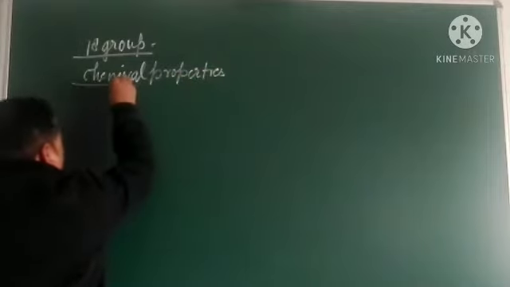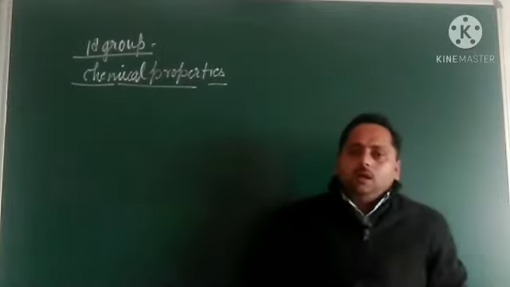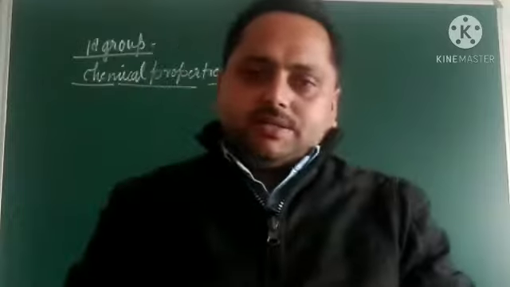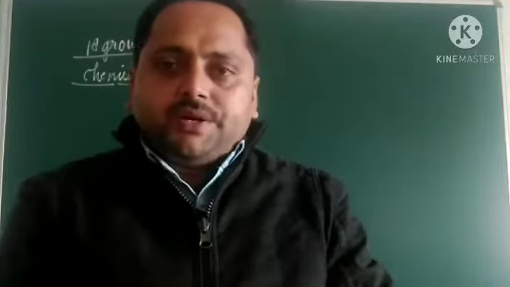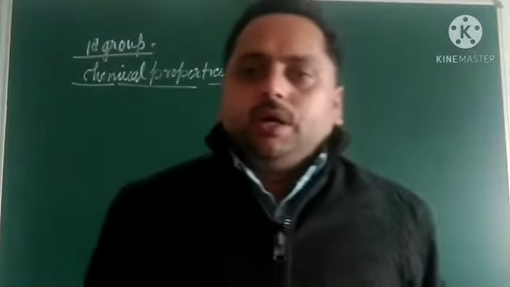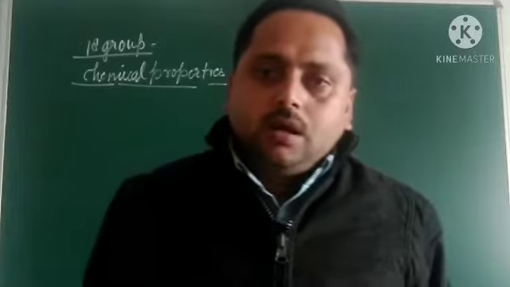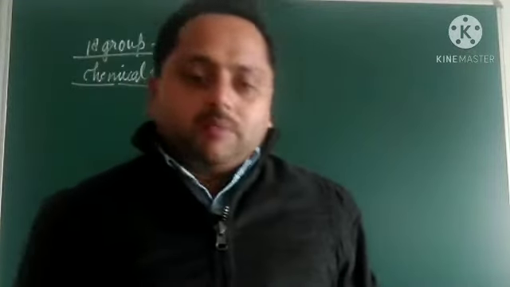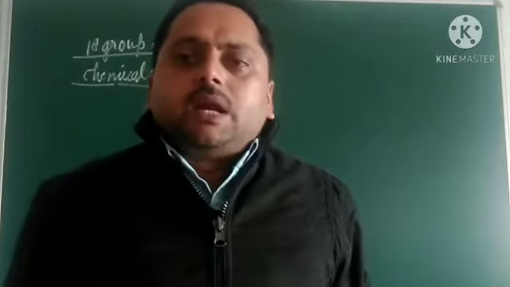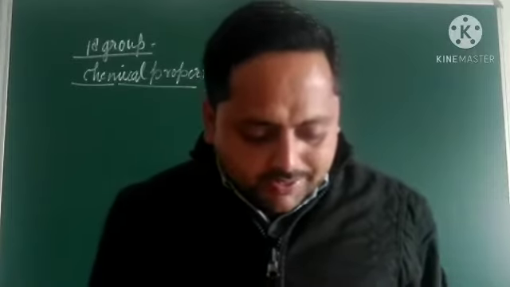Chemical properties. So you know that group 18 elements are very less reactive. That means in normal conditions they do not react with other elements, even more electronegative elements. Okay, it means they are unreactive. And what is the reason for their unreactivity?